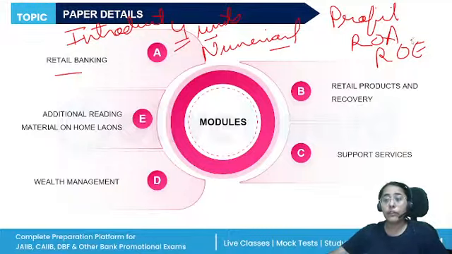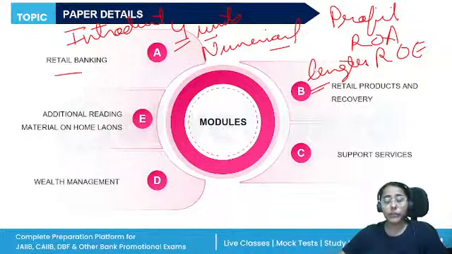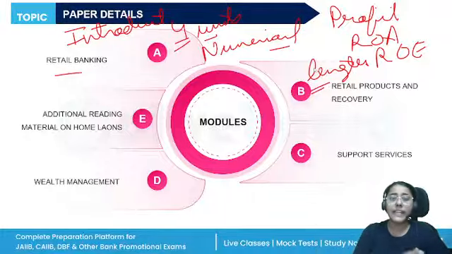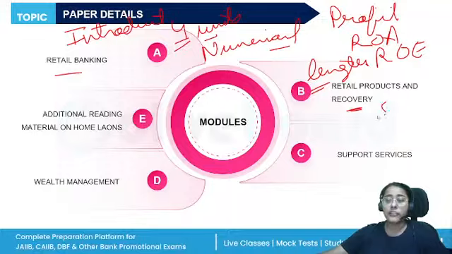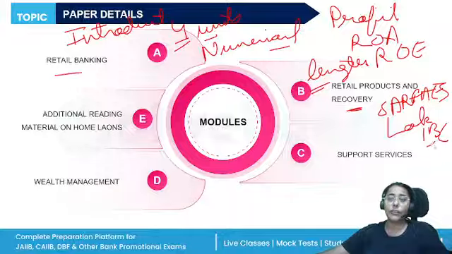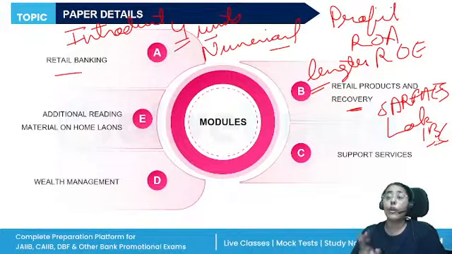Then we have module B, which is the lengthiest module, with the maximum units. It covers retail products and recovery. One part is retail products, where we'll study the asset side, liability side, remittance products, and credit and debit cards. We'll also study the recovery part, with a brief introduction of the SARFAESI Act, Lok Adalat, and the IBC code. This is also there in your module B.